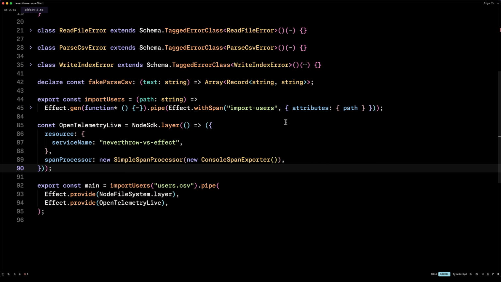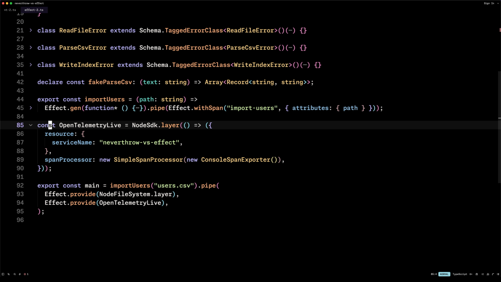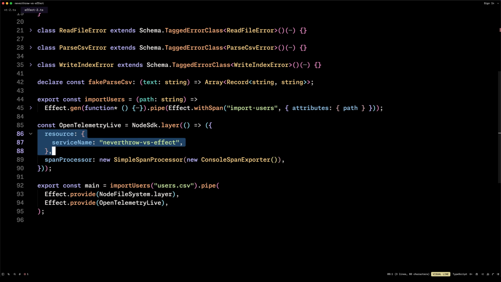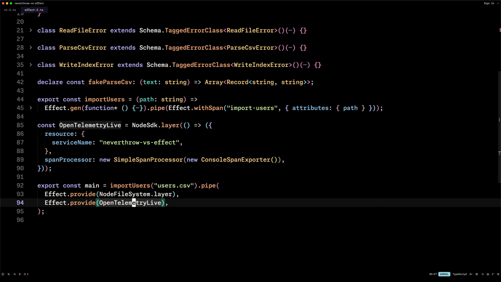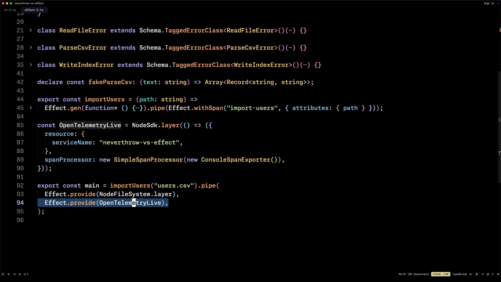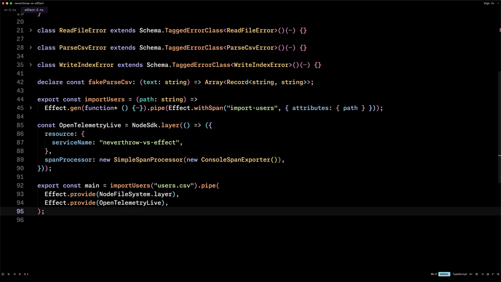And lastly, in Effect, to actually feed those traces into a service, we need to provide the layer. So here we can say NodeSdk.layer. We define our resource and then the span processor. And that's it. All we need to do is say Effect provide and then OpenTelemetry live, and we're good to go. So notice how we were able to achieve the same thing with just 95 lines of code.